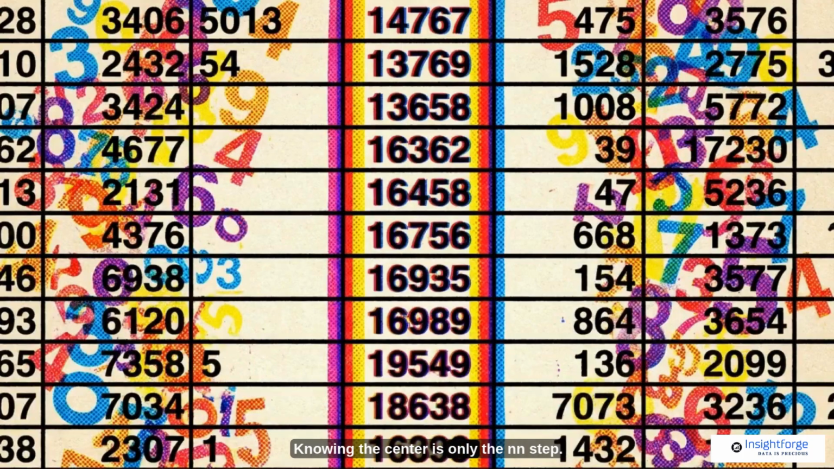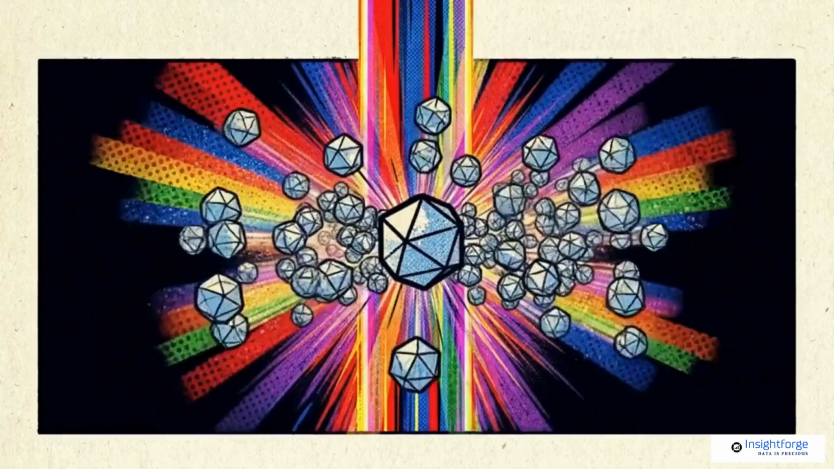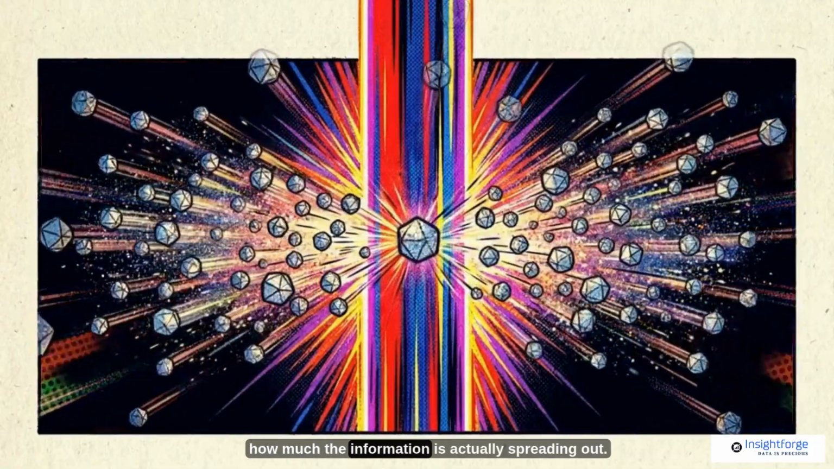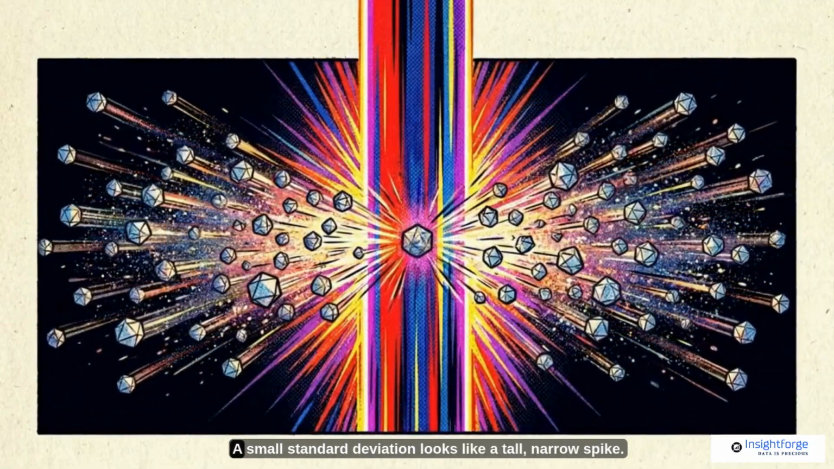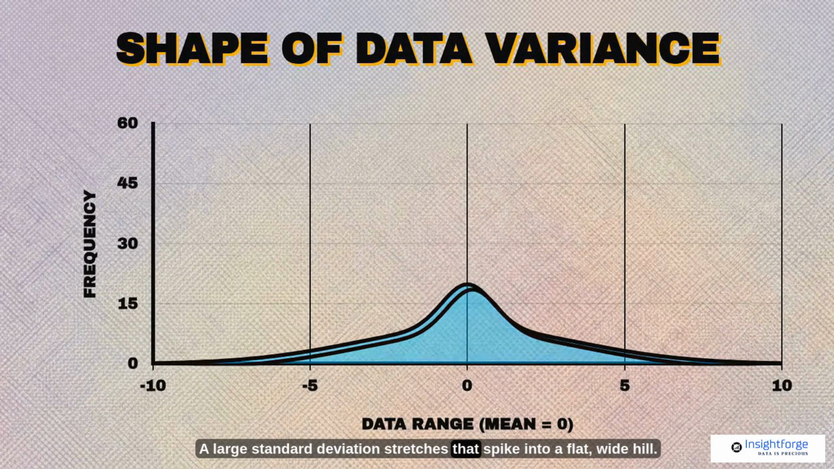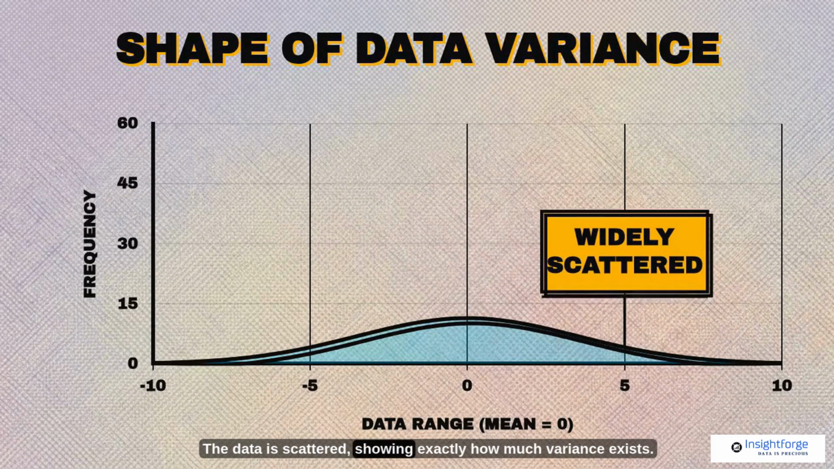Knowing the center is only the first step. We also need to understand the chaos at the outer edges. Standard deviation measures the average distance of each data point from the mean, mapping how much the information is actually spreading out. A small standard deviation looks like a tall, narrow spike. This indicates that your data points are clustered tightly together. A large standard deviation stretches that spike into a flat, wide hill. The data is scattered, showing exactly how much variance exists.